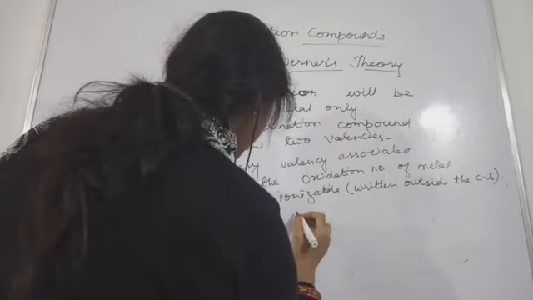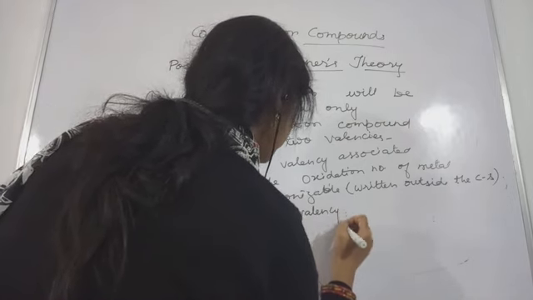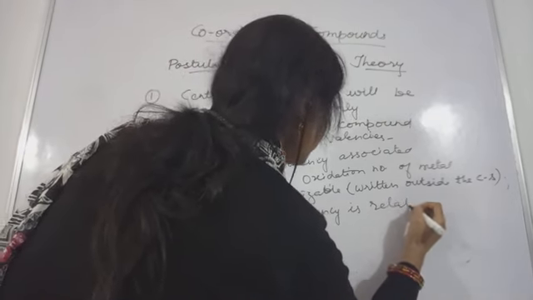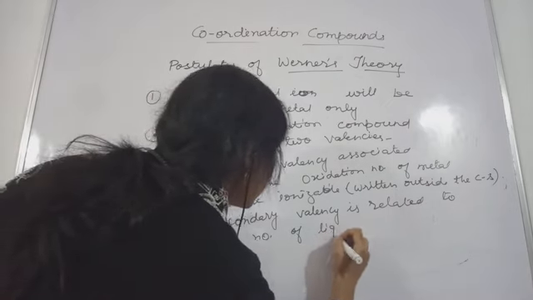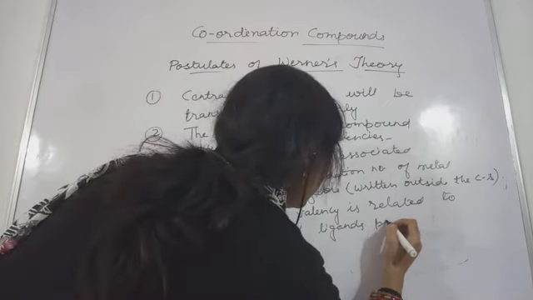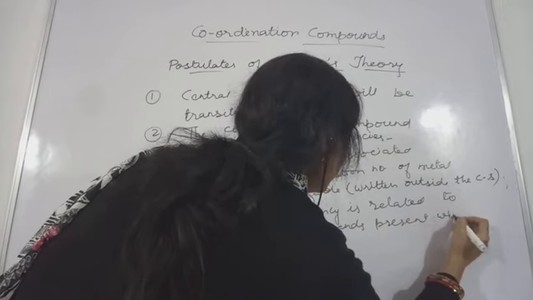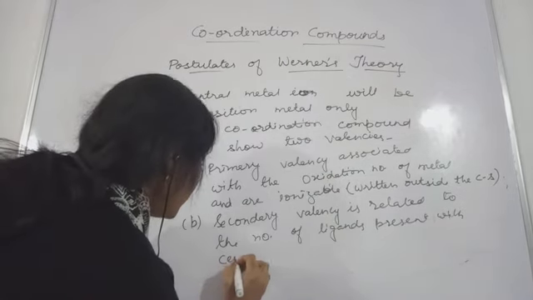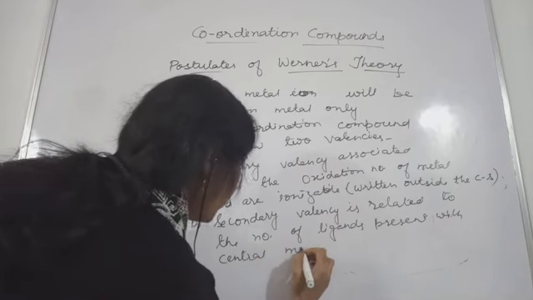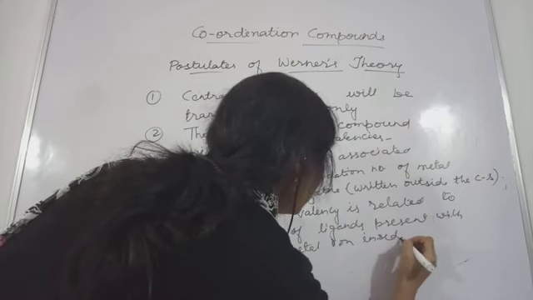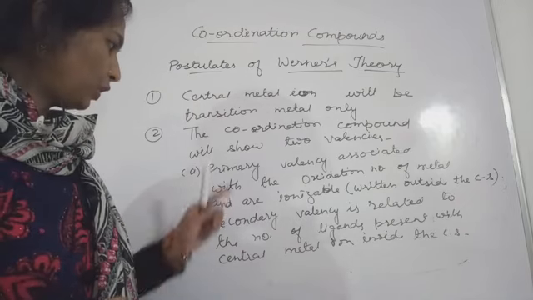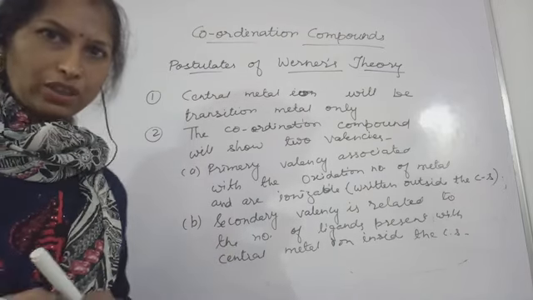Okay, and secondary valency is related to the number of ligands present with the central metal ion inside the coordination sphere. Okay, so two valencies this coordination compound is showing.